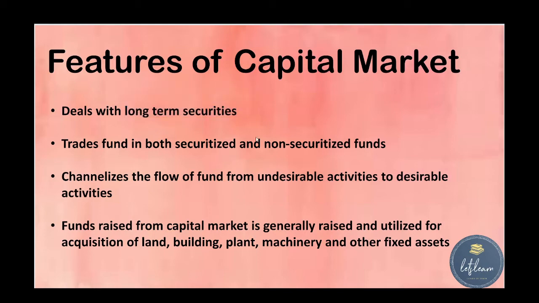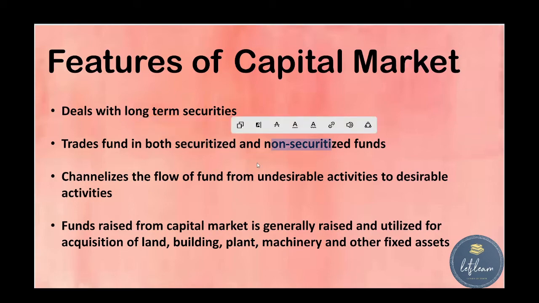The securitized fund consists of equity shares, preference shares, convertible debentures, non-convertible debentures, public sector bonds, gilt-edged securities, etc. And the non-securitized funds are bank deposit, provident fund, life insurance, etc. So, we can say capital market allows trade in both securitized and non-securitized funds.